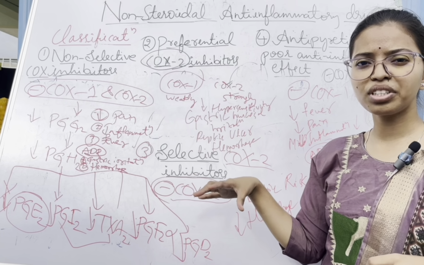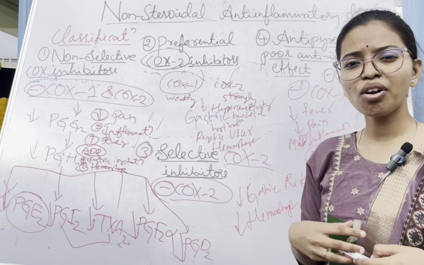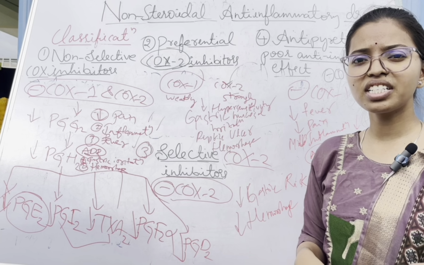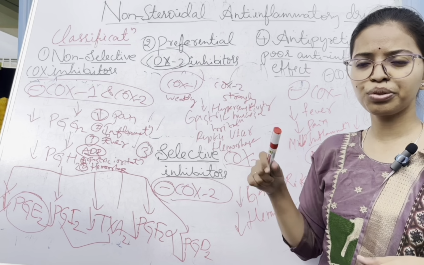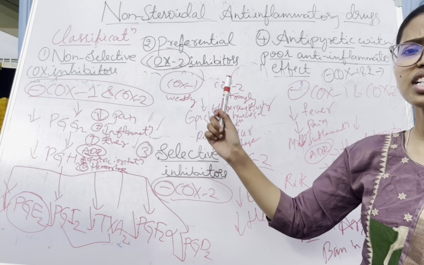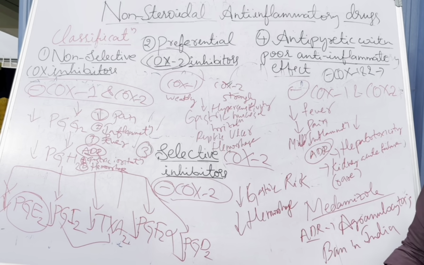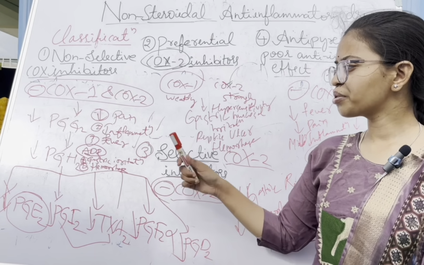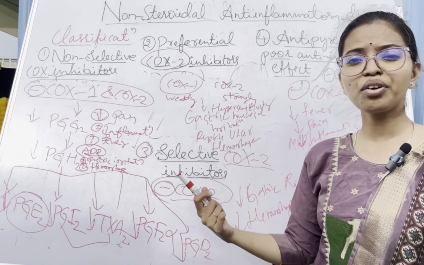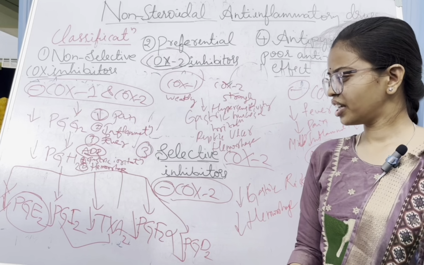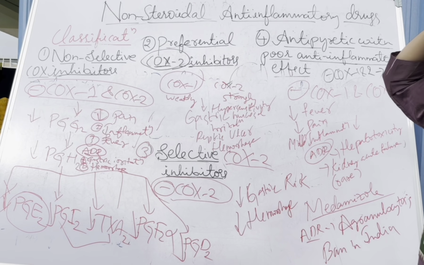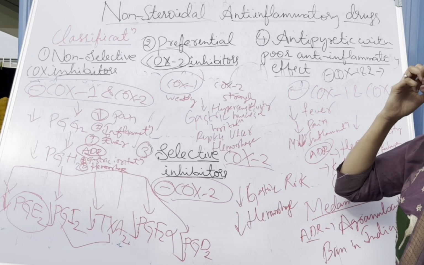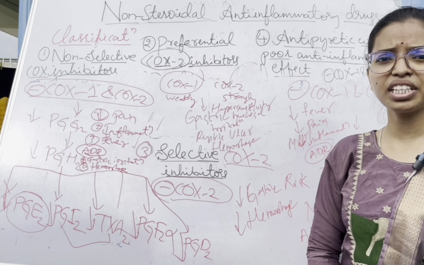By decreasing prostaglandin synthesis and blocking the cyclooxygenase enzymes, they reduce the inflammation in the tissues. It is also used for rheumatoid arthritis and osteoarthritis. These are the uses of non-steroidal anti-inflammatory drugs.